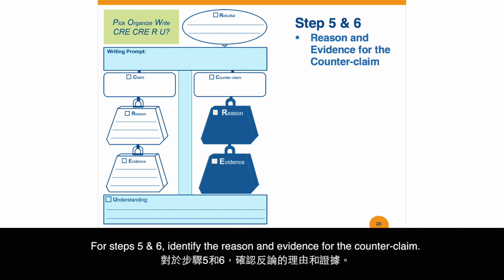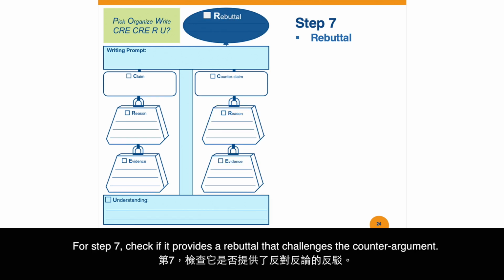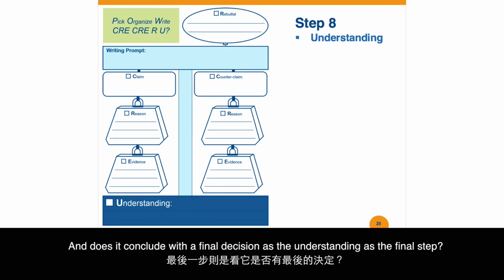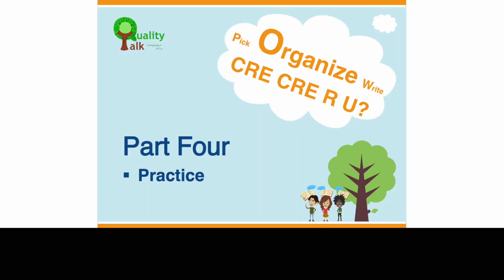For steps 5 and 6, identify the reason and evidence for the counterclaim. For step 7, check if it provides a rebuttal that challenges the counterargument. And does it conclude with a final decision as the understanding as the final step? Now let's check all the answers from steps 1 to 8 and see if you get them all right.